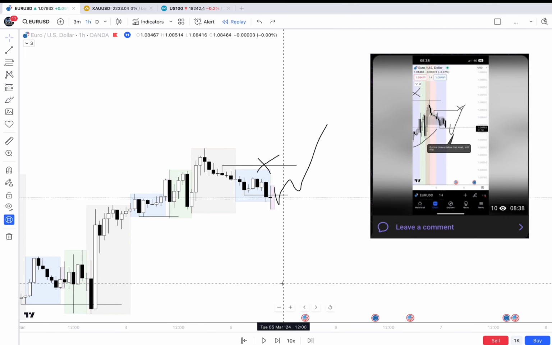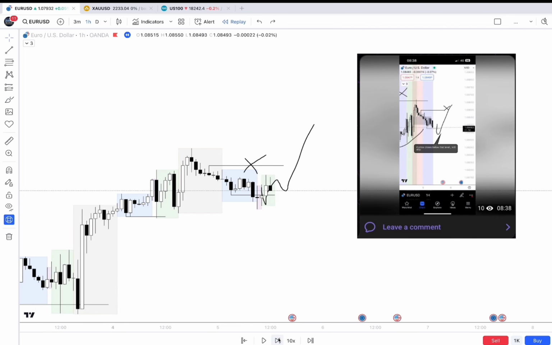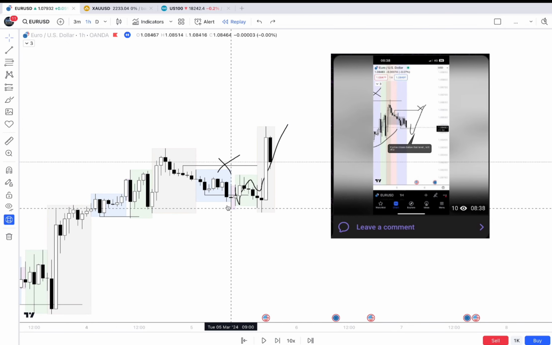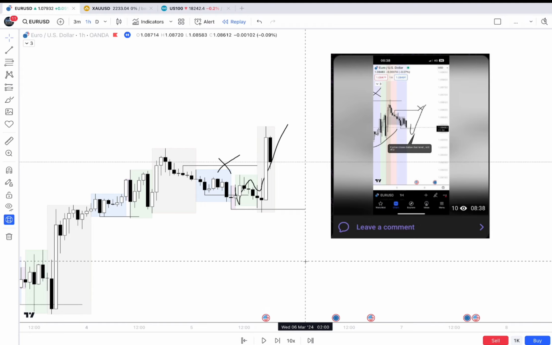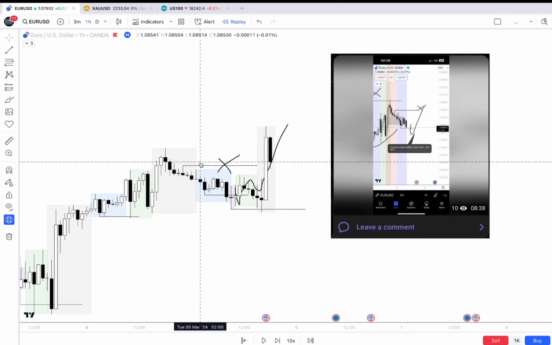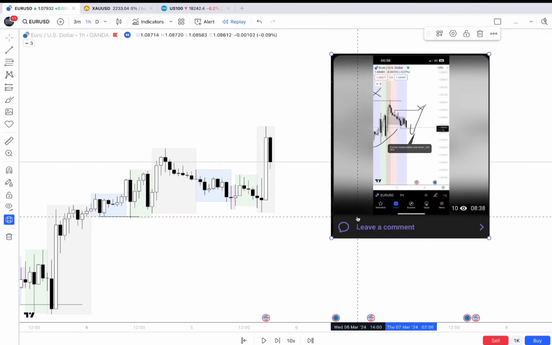Okay, we closed below, we resweeped, and the target was done with another resweep, and that resweep was in New York. As I said in one of our videos, New York often resweeps London or Frankfurt, and here you can see the example, and both targets are done. So let's move to the next day.